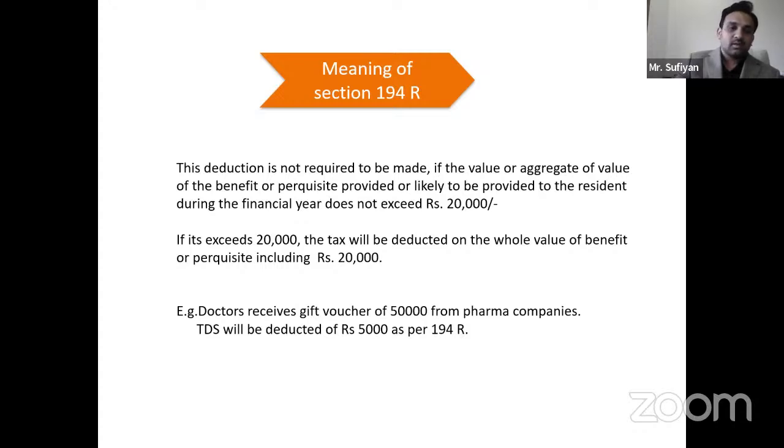For example, doctors receive a gift voucher of, suppose, 50,000 from pharma companies. So here the amount exceeds 20,000 per deductee. What will happen? TDS will be deducted on the whole amount of 50,000. So 5,000 will be deducted as per 194R. That is 10% of 50,000. Okay. So if the amount is up to 20,000, 194R will not be applicable.